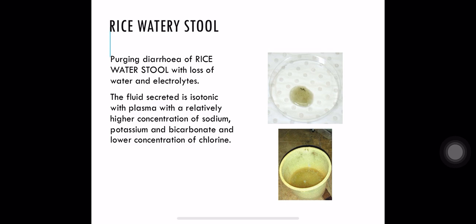Similarly in culture, they had translucent colonies on nutrient agar. In biochemical reactions, they were cholera red reaction positive, string test positive, catalase positive and oxidase positive. Similarly in the sample, when you see it macroscopically, it looks rice watery, and this is a characteristic feature of cholera.